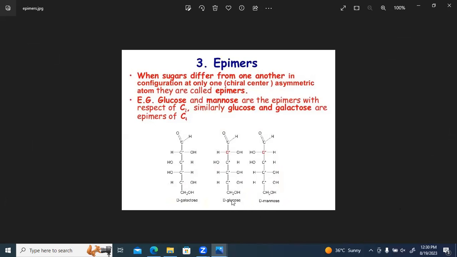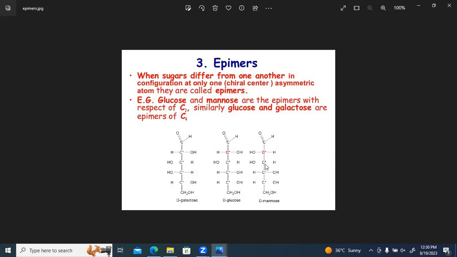These two are epimers of each other, which means that they will have the same arrangement of H and OH except for one carbon. See, if we look at this carbon, H is on the left side, OH on the right side, and similar is here. In D-mannose also it's the same. In D-glucose, on the third carbon, OH is on the left and H is on the right.